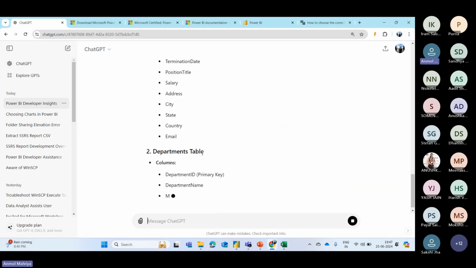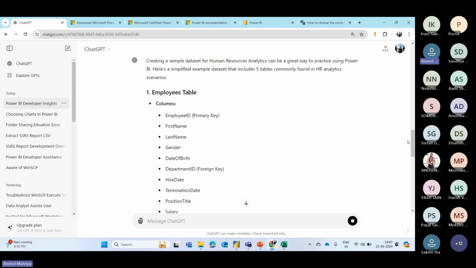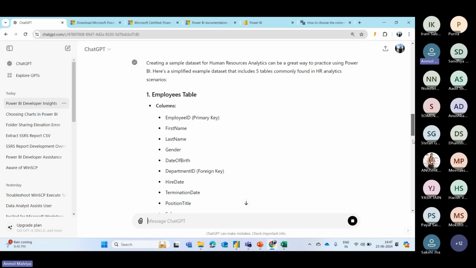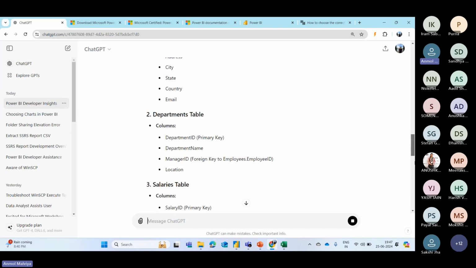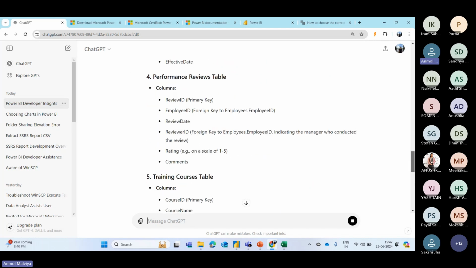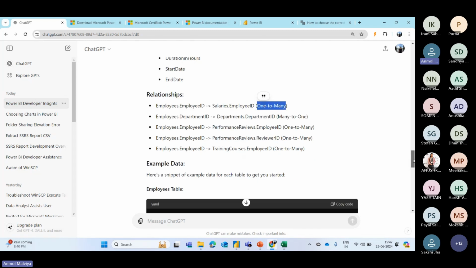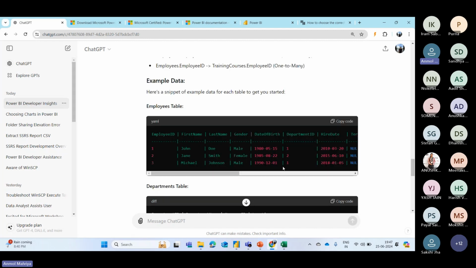This will first provide you the structure of the tables. As we are going to talk about HR analytics, it has created an employees table, then a department table, salaries table, performance review table, and training course table. It has also defined the relationships which we have to create and the type of relationship. So again, we don't have to do anything in the data modeling part. We can take reference from here. The sample data is also available here. Right now there are only 3 tables, but let's say I want more rows.